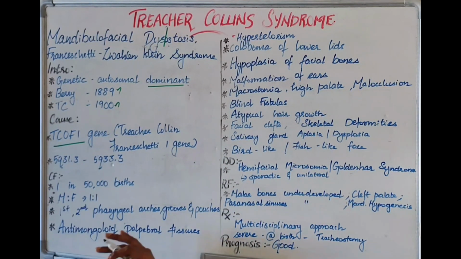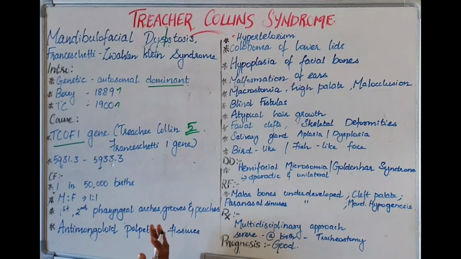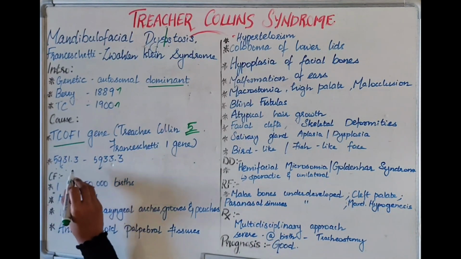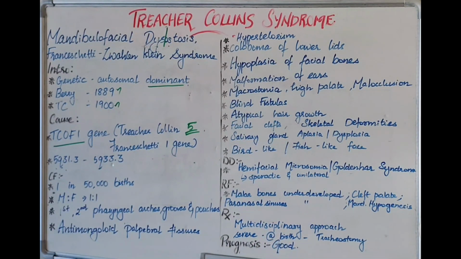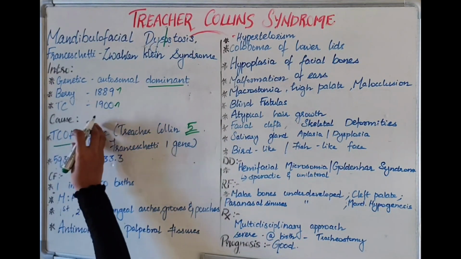This gene is located on chromosome number 5, at 5q31.3 to 5q33.3. A detailed molecular analysis was done to know how this gene is affected. In the study it was shown that there is insufficiency of the TCOF1 gene.